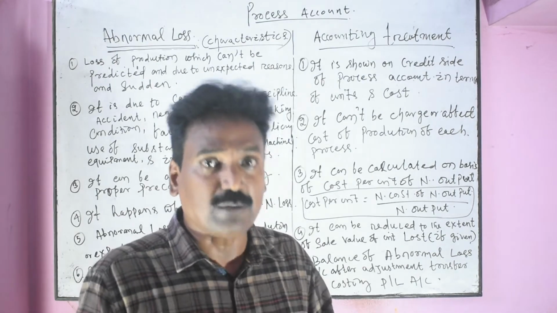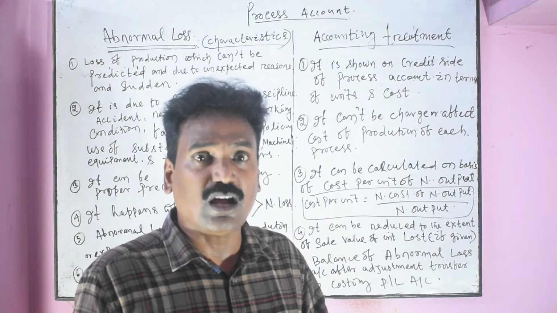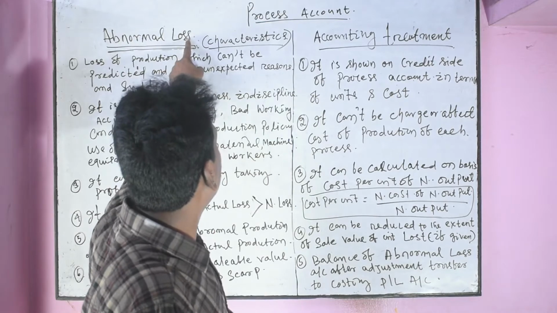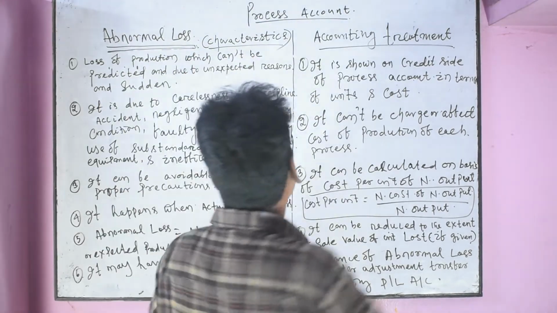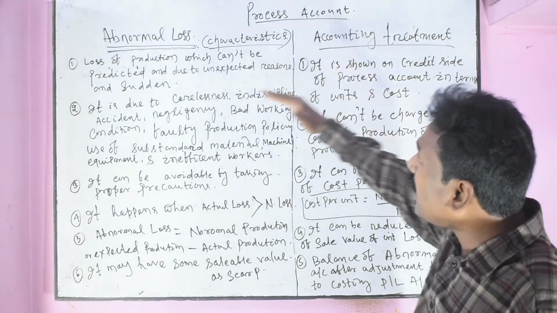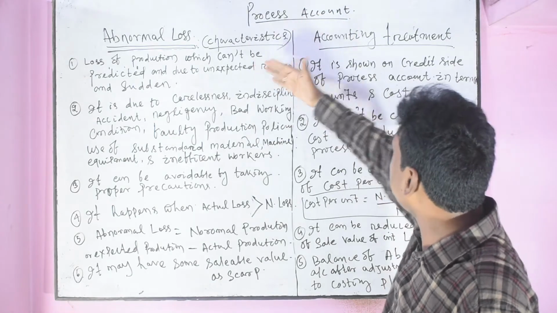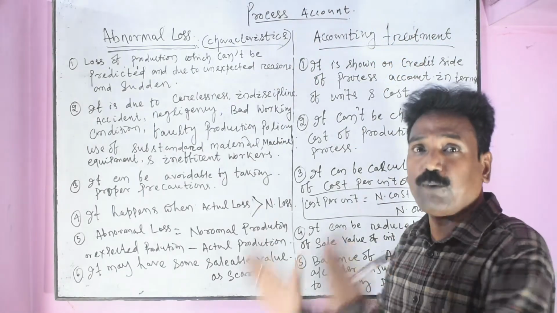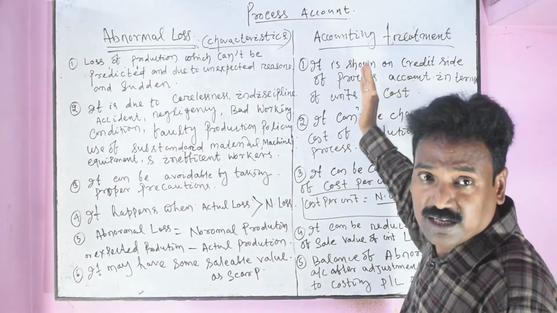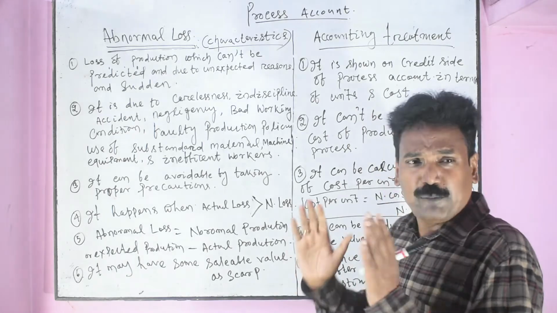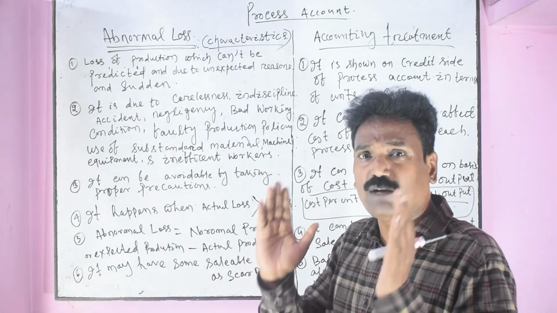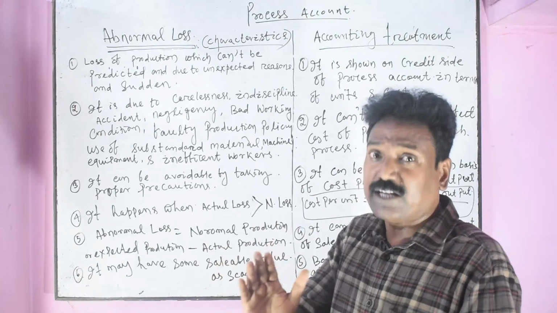This is the chapter, this is the discussion. Now we start. First one, abnormal loss account. What is abnormal loss account and its characteristics and its accounting treatment. Then we study abnormal gain account, its characteristics and accounting treatment. Then we open abnormal loss account and abnormal gain account. Before opening the accounts, we define what is abnormal loss relating to process account.